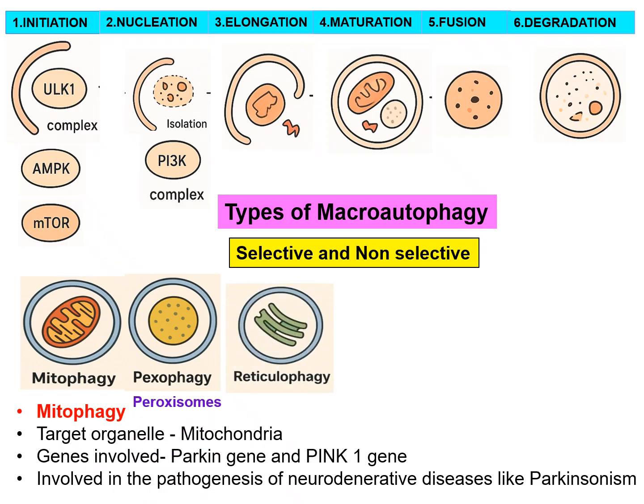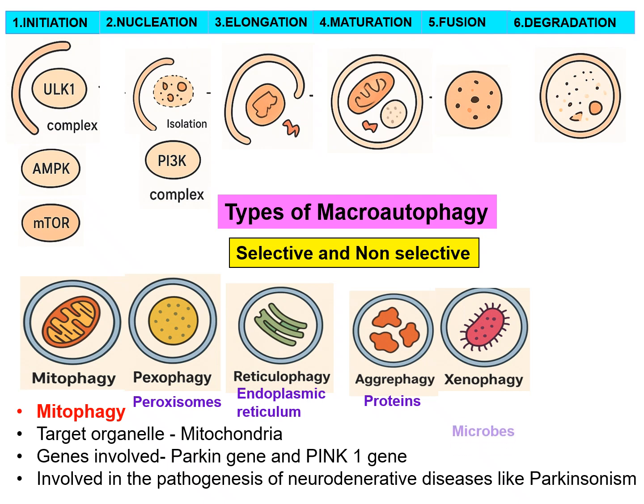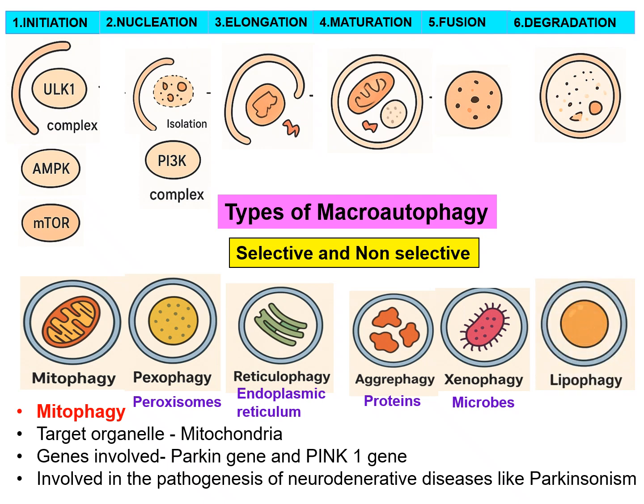Then there is reticulophagy, where the material inside is endoplasmic reticulum. Then aggrephagy means protein aggregates. Xenophagy means intracellular microbes are getting engulfed by the autophagosome. And last is lipophagy, where lipid droplets are getting engulfed by the autophagosome. So this is selective autophagy.